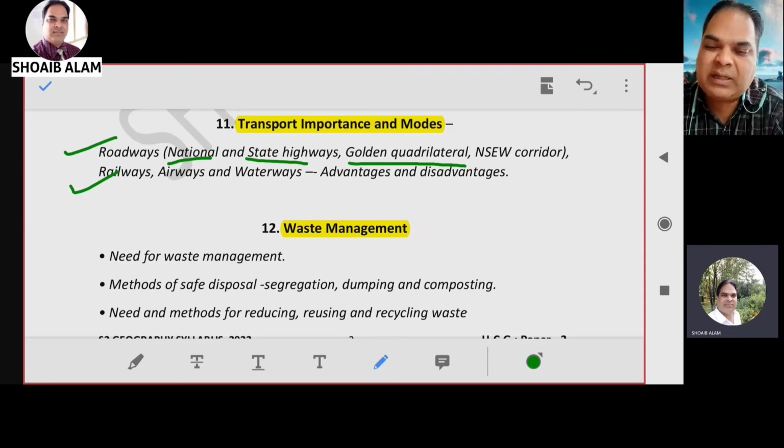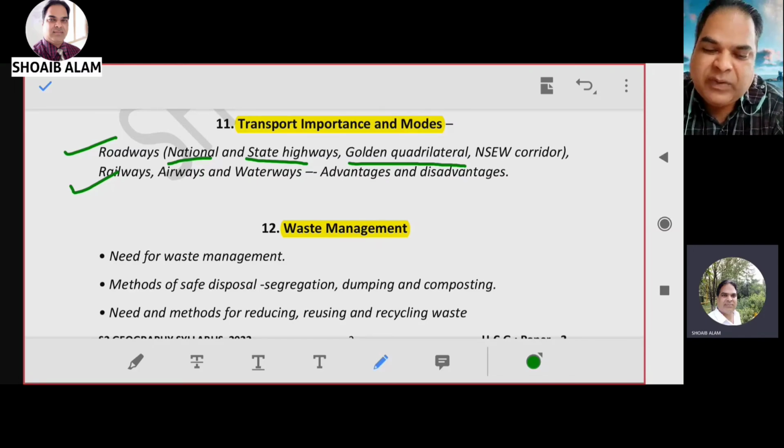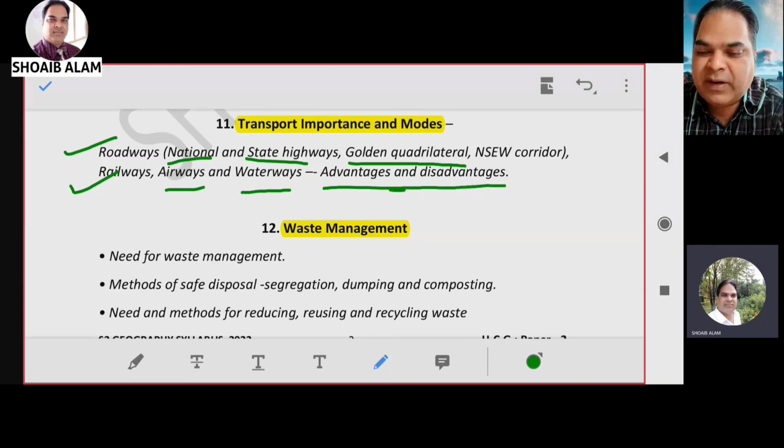So roadways and railways are the topics to be studied from chapter number 11, transport importance and modes. Apart from railways, you have to go through airways and waterways also. And most importantly, for railways, airways, and waterways, you have to prepare advantages and disadvantages.